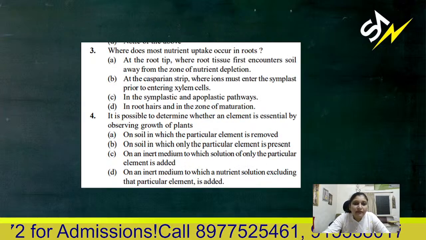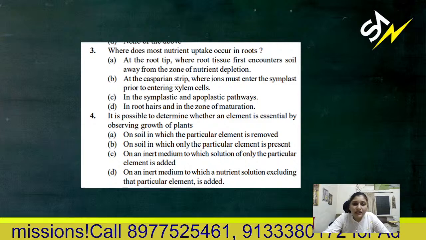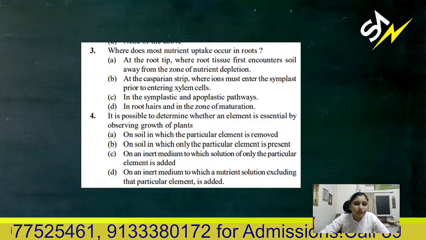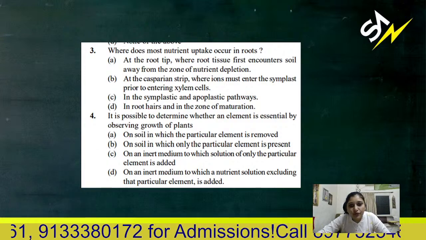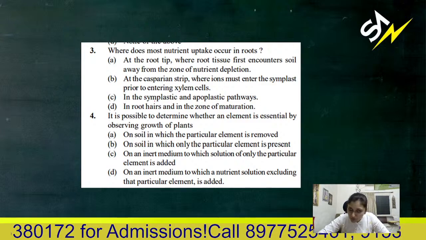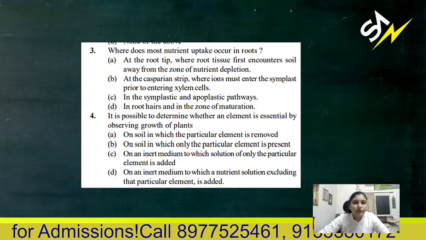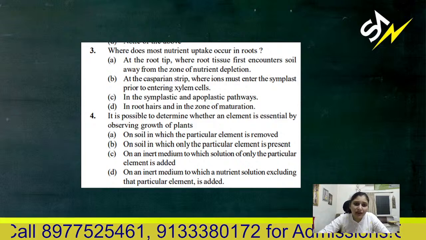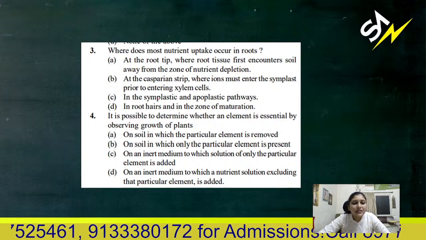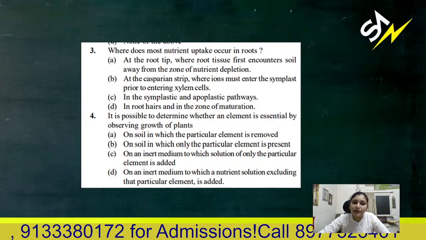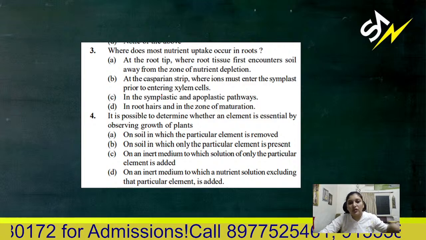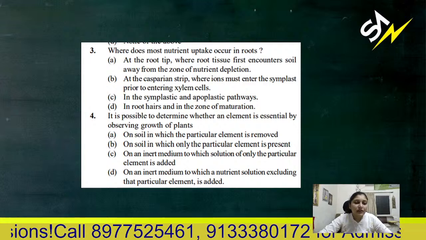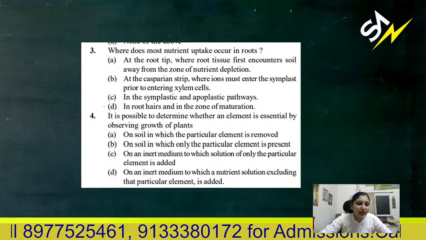Third question: where does most nutrient uptake occur in the root? A. At the root tip, where root tissue first encounters the soil away from the zone of nutrient depletion. B. At the Casparian strips, where ions must enter the symplast prior to entering the xylem cells. C. In the symplastic and apoplastic pathway. D. In the root hair and in the zone of maturation. Yes, correct. The third answer is 3D.